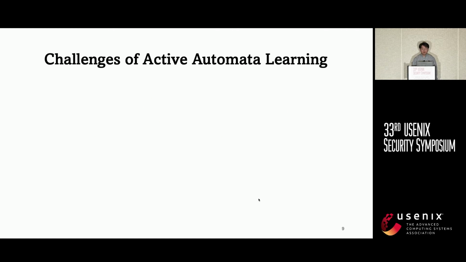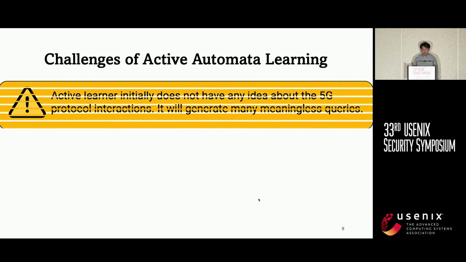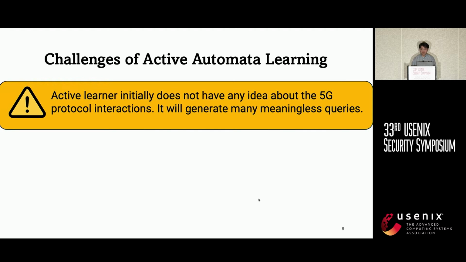There are some previous works which directly apply the active automata learning technique to infer the finite state machine from the device. However, they suffer from problems of learning efficiency. The first challenge is that the active learner at first does not have any idea about the protocol interactions. It will generate many meaningless queries at the beginning to explore.